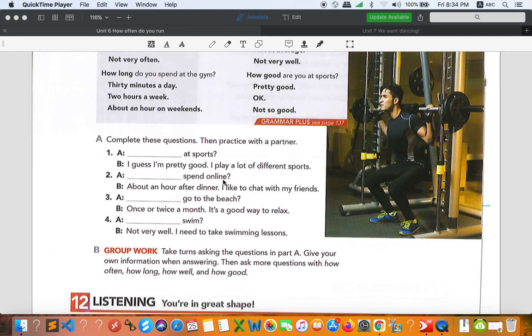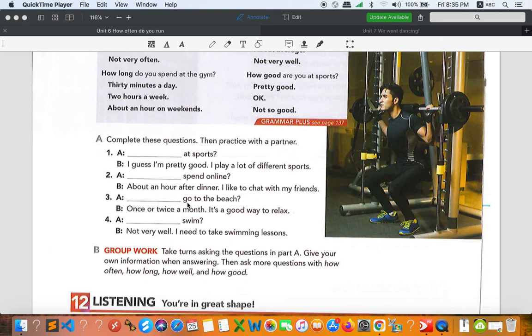Spend online, and the answer is about an hour after dinner. I like to chat with my friends. "About an hour" is about duration, right? It's not about how many times, and it's not about ability, so we ask about the duration that you spend online. So you can say, how long, and the subject is "you." How long do you spend online? Once again, how long do you spend online? And the answer can be short. It can be about an hour after dinner.